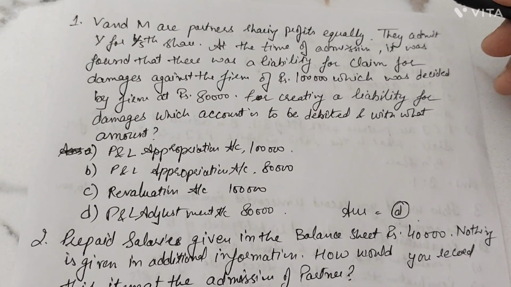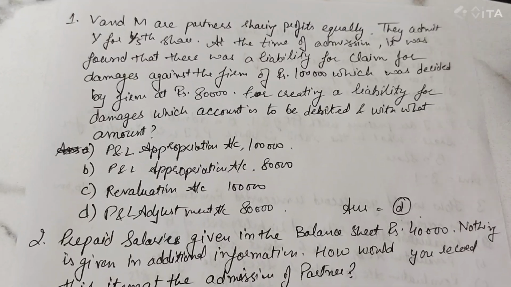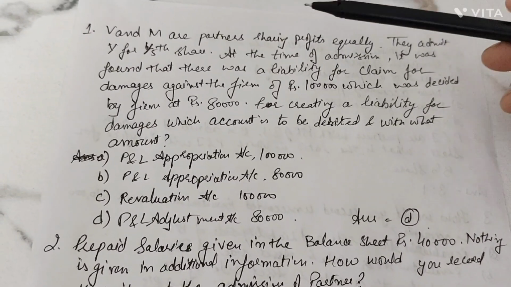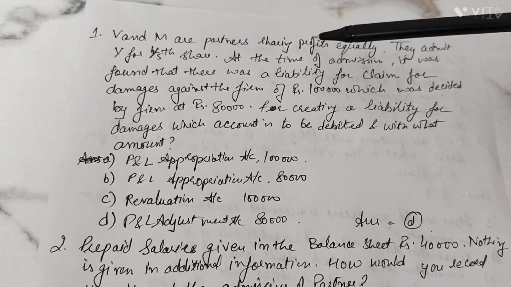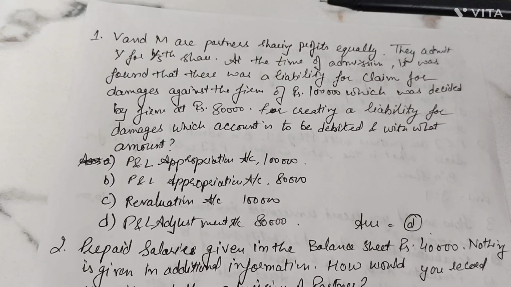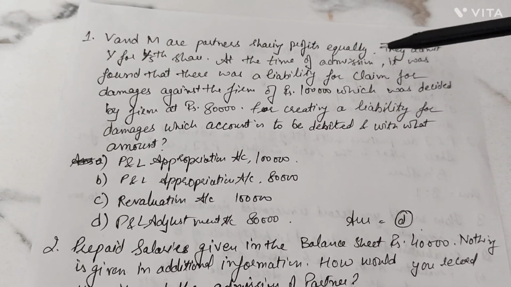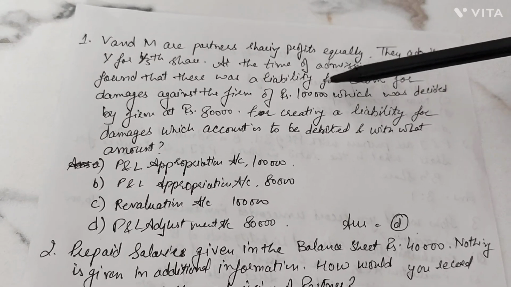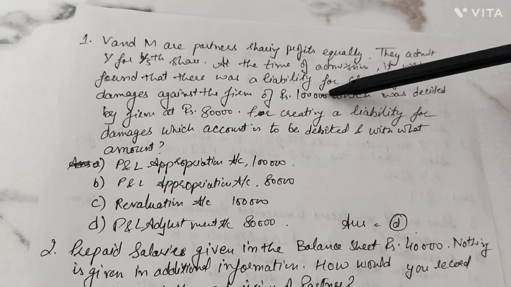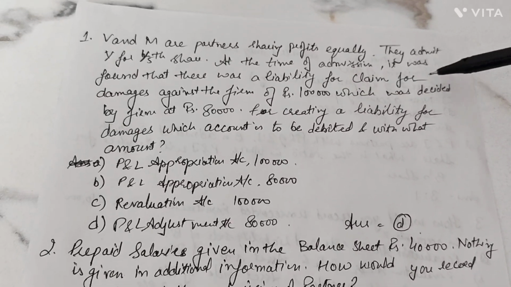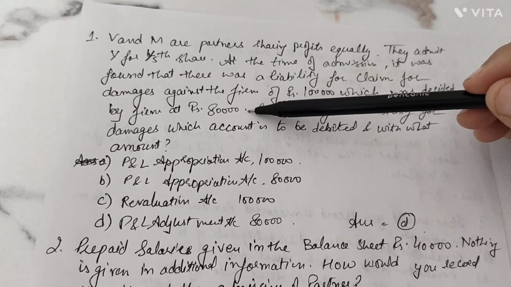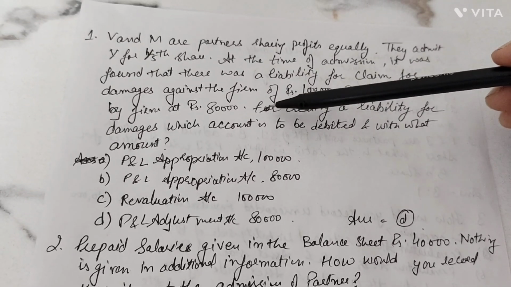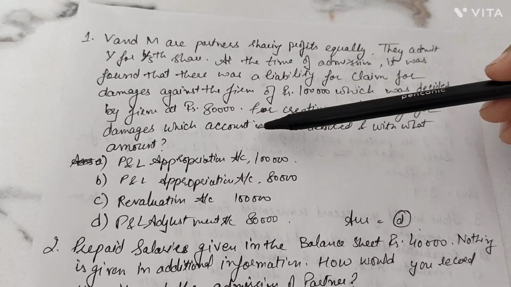Continuing with the theory questions, or you can say MCQs or 1 mark questions. V and M are the partners sharing profits equally. They admit Y for 1/5 share. At the time of the admission, it was found that there was a liability for the claim for damages against the firm of rupees 1 lakh. That liability was contingent, which was decided by the firm at 80,000 rupees. Now, for creating a liability of damages, which account is to be debited and with what amount?